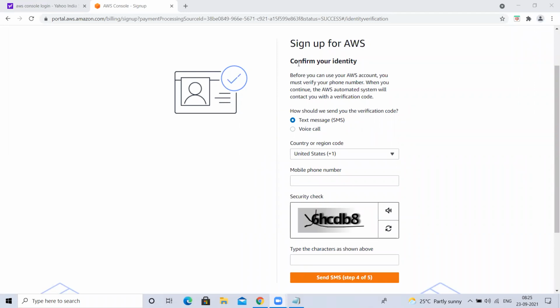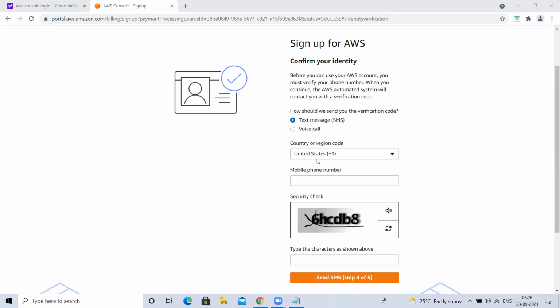Now you read this. Before you can use your AWS account, you must verify your phone number. It is asking just to verify your phone number. Why? Because in any case, for example, you are charged in AWS by mistake. There are few things which you can use for free in AWS, right? So unknowingly you use something else, or else you knowingly use something else, but you thought it will charge like 100 rupees, but they charge 1000 rupees.